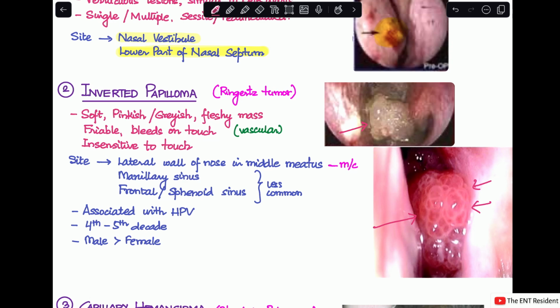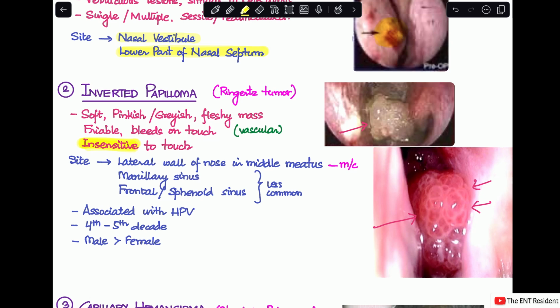It bleeds on touch very easily, which means that it is a very vascular tumor, and it is insensitive to touch. This insensitivity to touch is a point that differentiates it from the malignant tumors. Malignant tumors will usually be sensitive to touch. And what are the common sites of inverted papilloma? The most common site is the lateral wall of the nose in the middle meatus. The less common sites are the other sinuses like the maxillary sinus, frontal sinus, or the ethmoid sinus. And in the history of these patients, you would usually find a history of HPV.